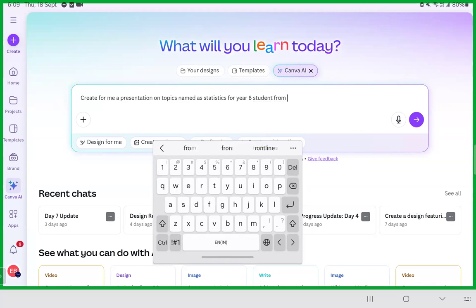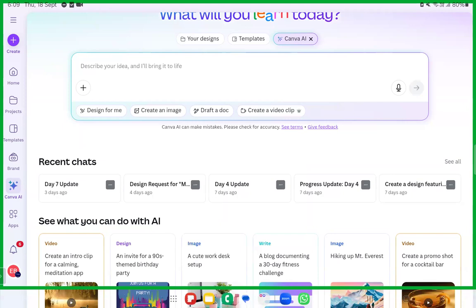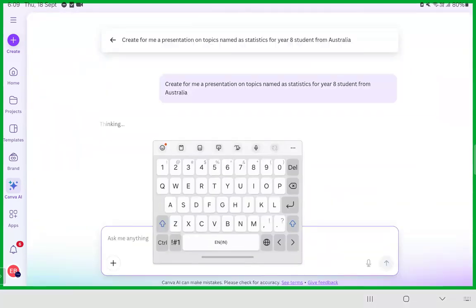Okay, Australia. This is what we have given: create for me a presentation. Okay, the presentation is given there. You just have to click on go now. Canva will give you the entire presentation by itself, adding the images, adding everything. Take it from me, you will be awestruck when you see the presentation created by Canva.